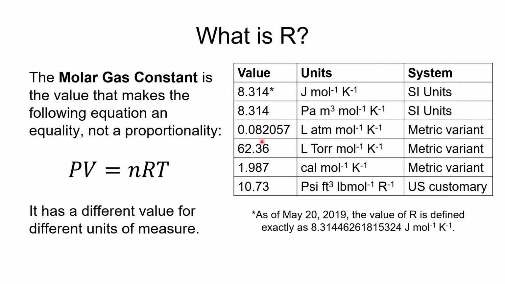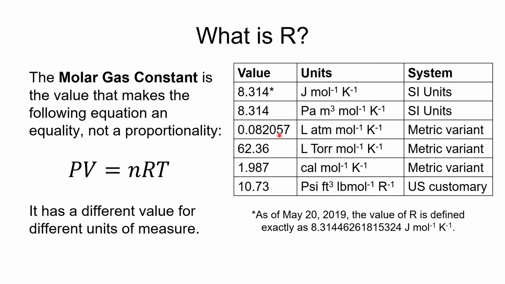Here, this is one that we use quite a bit, 0.082057 liter atmospheres per mole Kelvin. I often will just round that to 0.0821 because 3 sig figs is often enough, but we have those values in case we need them.